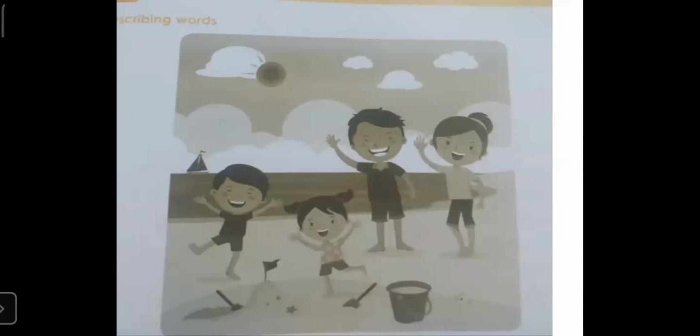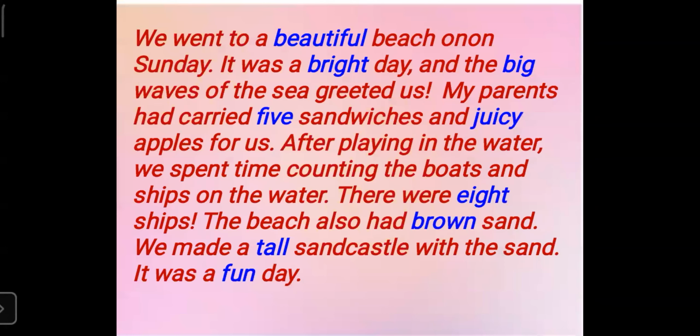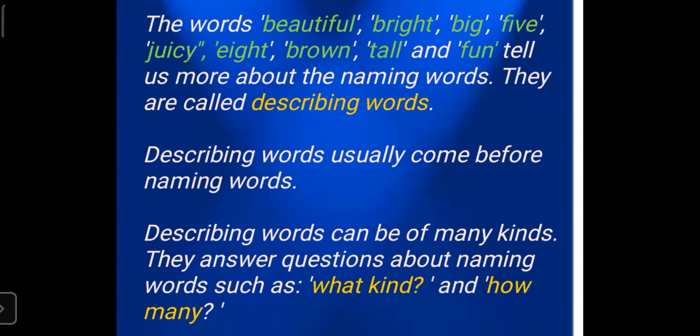What is the meaning of describing words, children? The word that tells us something more about a noun or a naming word is called a describing word.